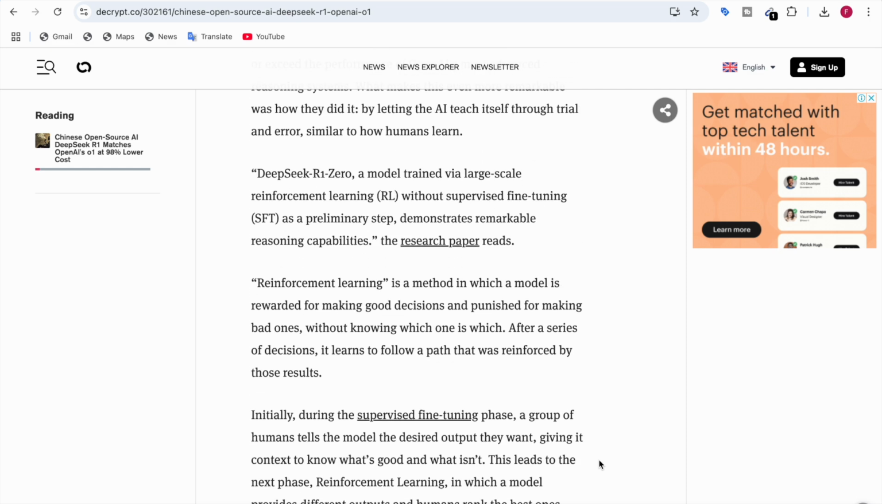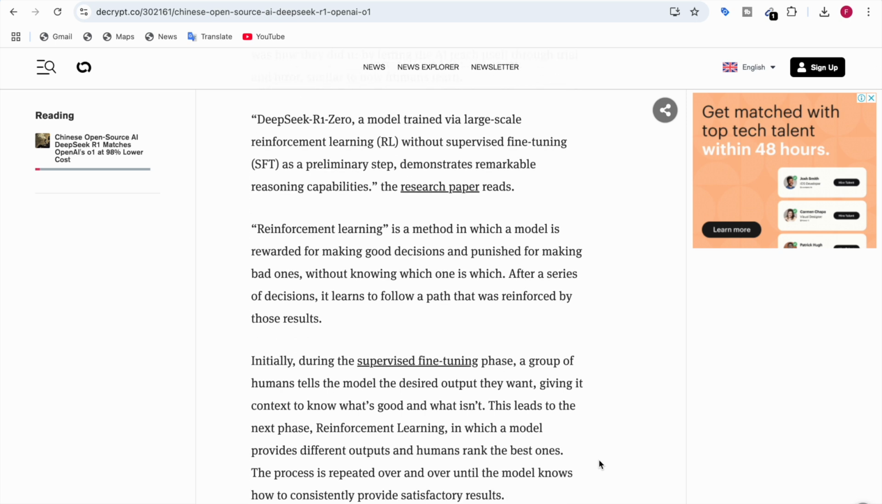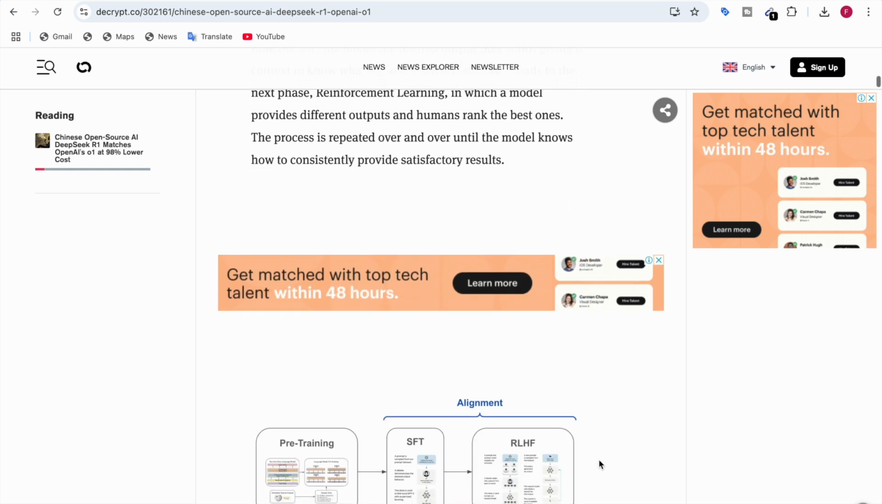Initially, during the supervised fine tuning phase, a group of humans tells the model what output they want, giving it the context to know what's good and what isn't. And this leads to the next phase, which is reinforcement learning, in which the model provides different outputs and humans rank the best ones. This process is repeated over and over until the model knows how to consistently provide good and satisfactory results. But for this model, they did not need the supervised fine tuning method. They just used the reinforcement learning method and the result was brilliant.